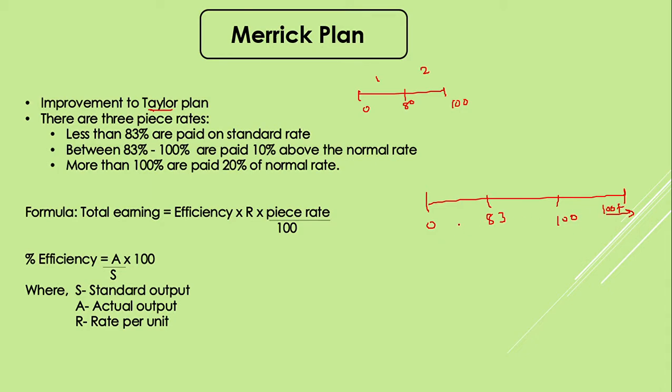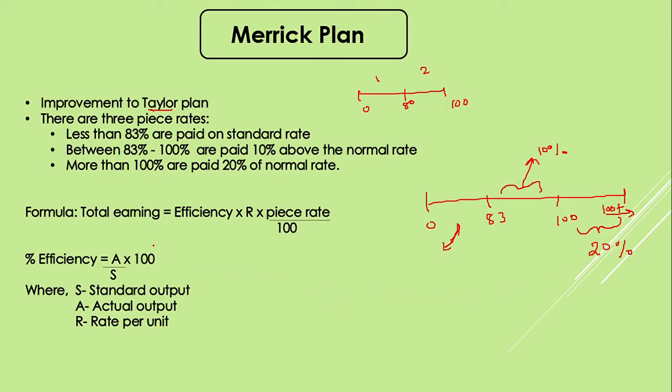Between 0 to 83, employees are not getting any sort of extra bonus. It will be the salary rate that has been decided as per the units that they have achieved. Second, if they are falling in this category, then they'll get a bonus of 10%. If they are falling into this category, then they'll be getting a bonus of 20%.